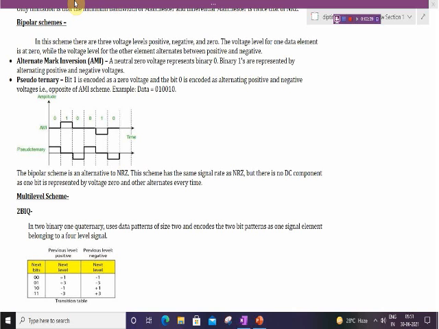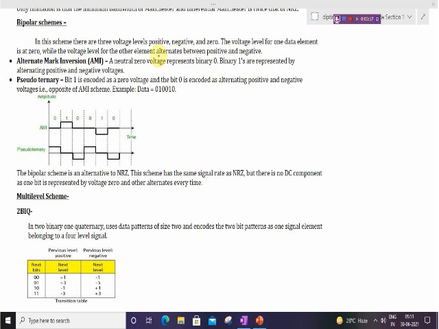This scheme is known as alternate mark inversion, AMI. A neutral zero voltage represents binary zero, and binary one is represented by alternating positive and negative voltage. One will be positive, then next time the one will be negative, and 0 will be represented by 0.